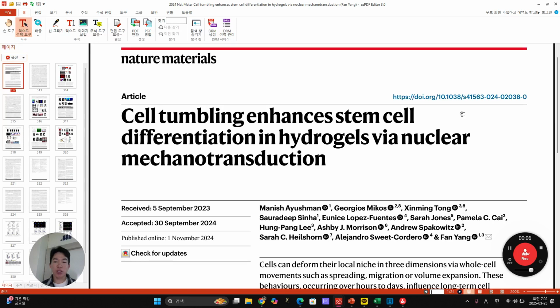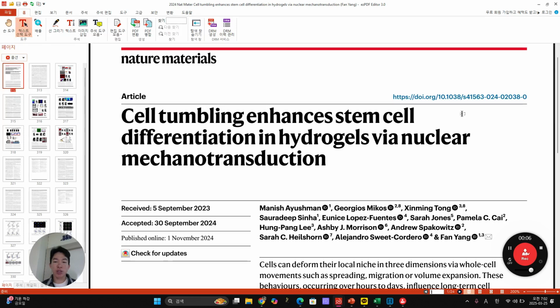The term cell tumbling is another terminology besides spreading, migration, volume expansion. It is characterized by 3-dimensional cell dynamics and hydrogel deformation, elicited by heightened second to minute scale cytoskeletal and nuclear activity. Studies inhibiting or promoting the cell tumbling of mesenchymal stem cells showed that this behavior enhanced differentiation into chondrocyte. Further, it is associated with a decrease in global chromatin accessibility, which is required for enhanced differentiation.